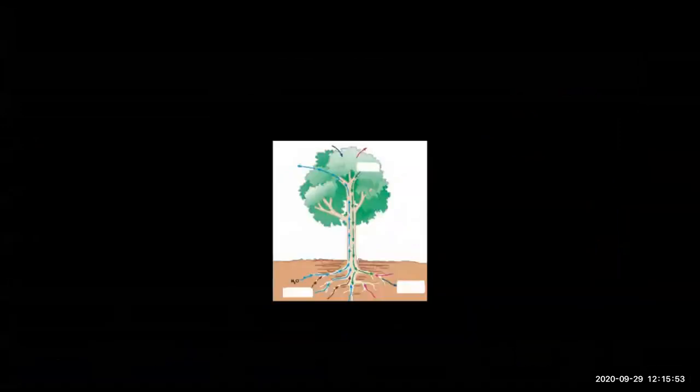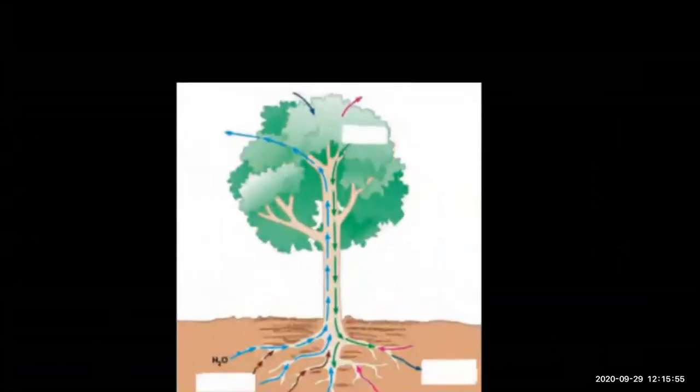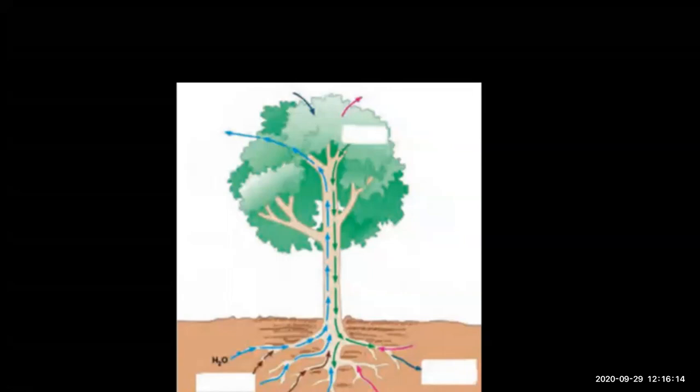Okay, now in my next slide, you can see the tree. The tree is absorbing water not only from the land, but it is also absorbing water from the air, right? There is moisture in the air. So plants, you know, they give out water. Sometimes they give out water in the form of water vapor. Through what? Because there are small pores below the leaves and they are called stomata.